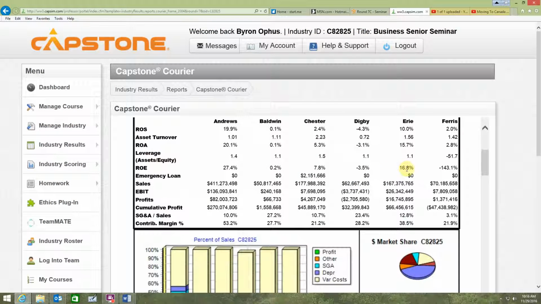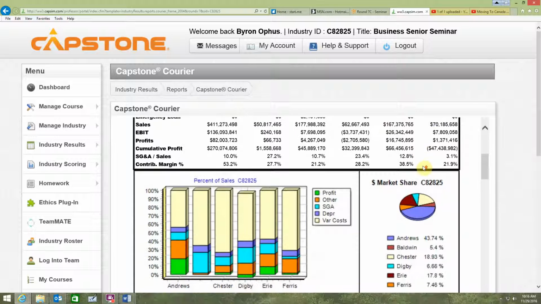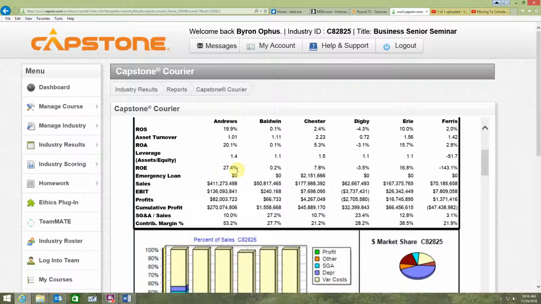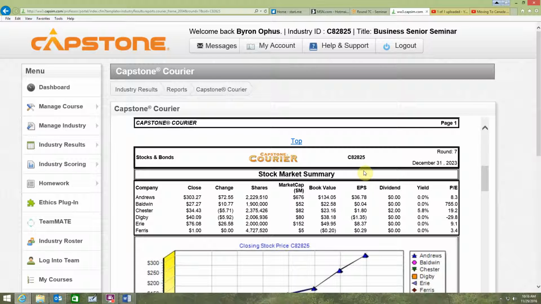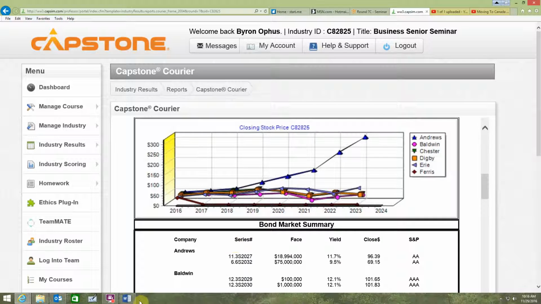Erie's ROE is 16.8%, but Andrews is 27.4%. ROE is return on equity, net income divided by equity. The formula is pretty simple, right? ROE is equal to net income divided by equity. So what you know is that this is the ROE you're shooting for. 27.4% is equal to net income, which isn't going to change, divided by equity. So that's the one we've got to solve for. Just some basic algebra there.